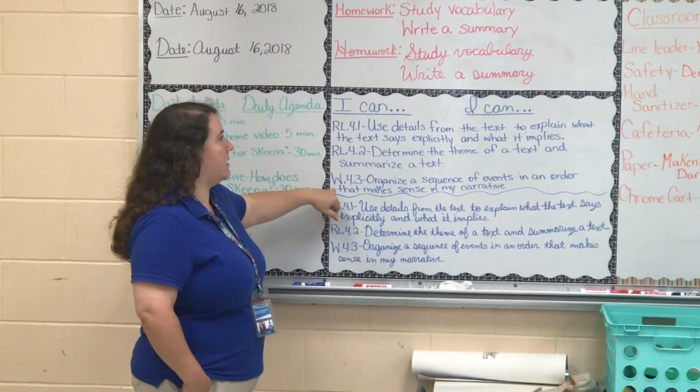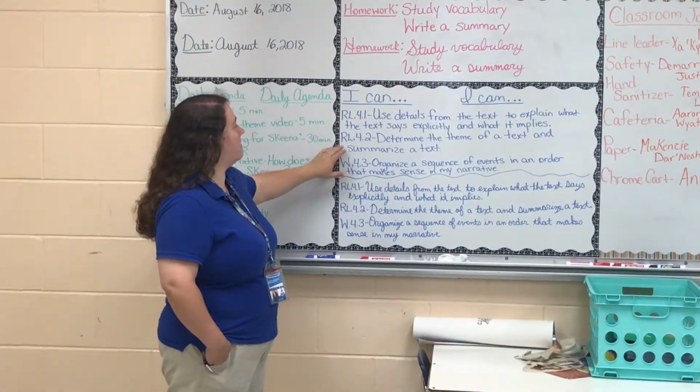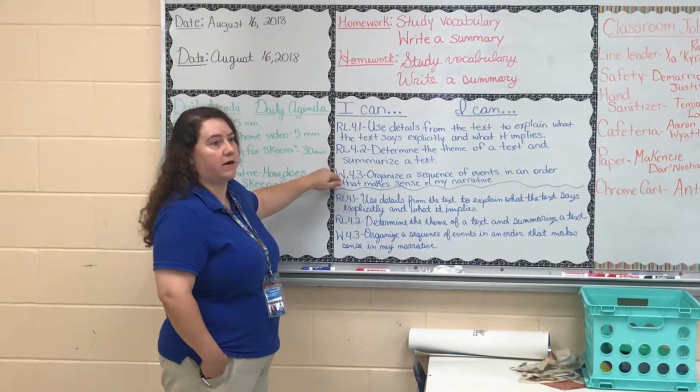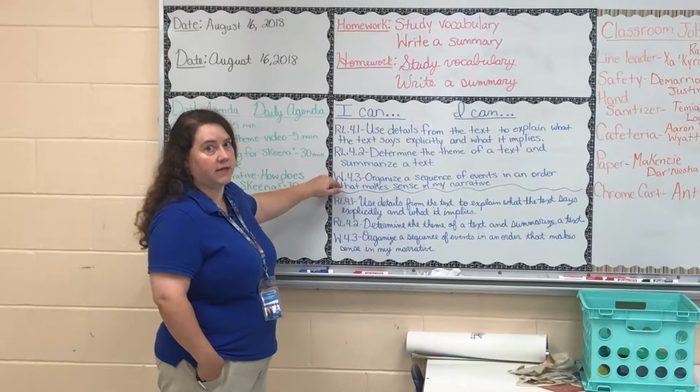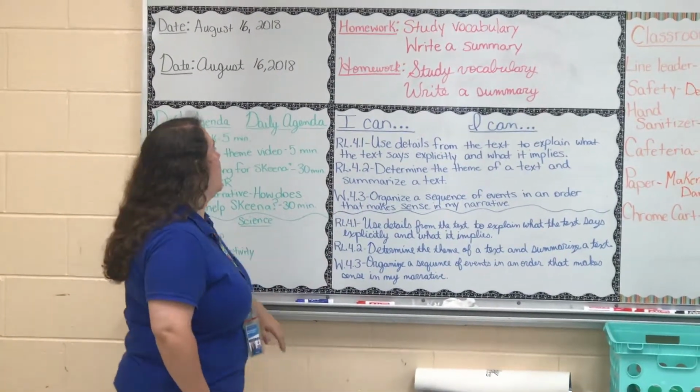W4.3, organizing a sequence of events in a narrative writing. This goes along with summarizing a text. So right now we are focusing on being sure that we are getting those events in order, in sequence, which we have also been using graphic organizers for.